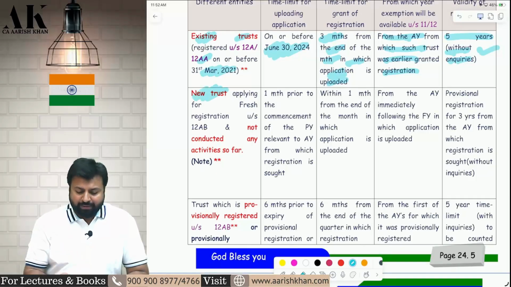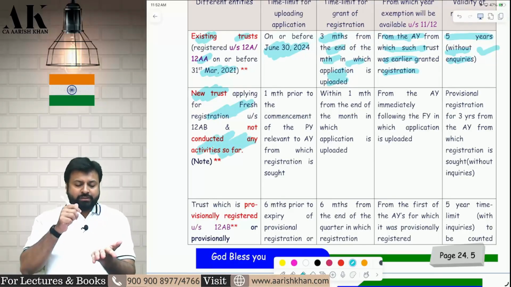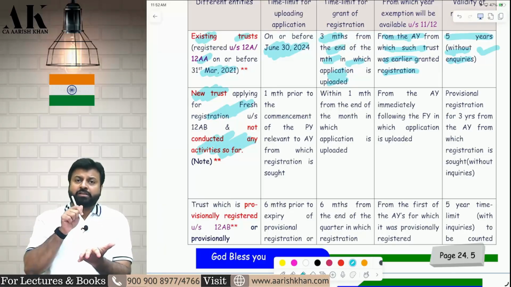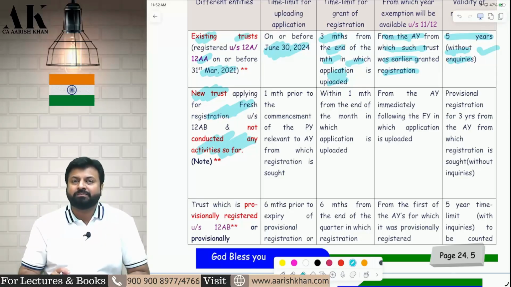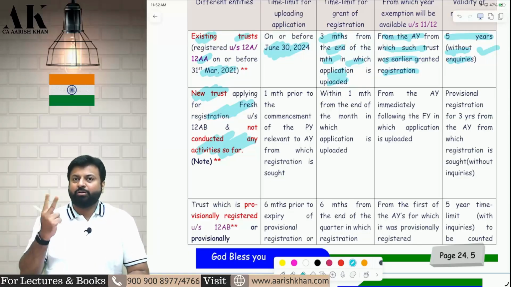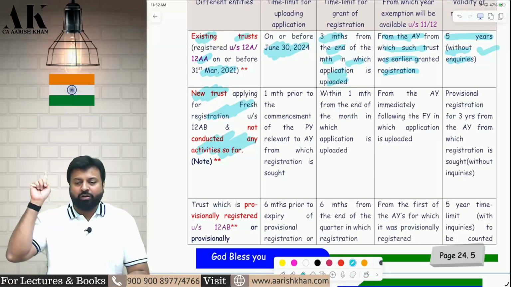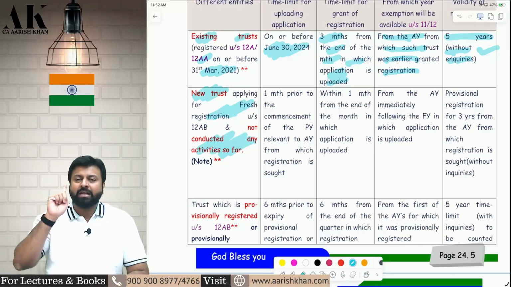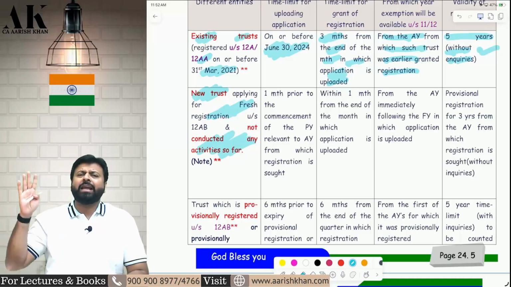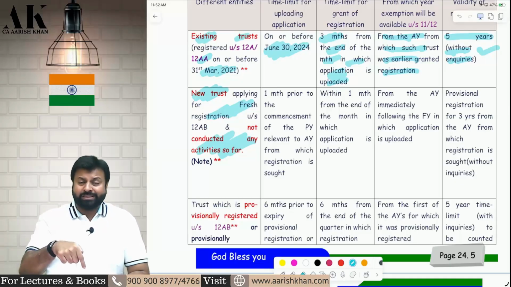Second case, a new trust. They are making a fresh registration and they have not conducted any activity so far. So previous year 25-26 is the first year of activity, and it is the first year of application also. They are now first making the application, then they will start with the activity. There can be two types of new trust. One, which has already been doing activity, now making an application. Second, which has never done any activity and is making an application. So this is the second case.